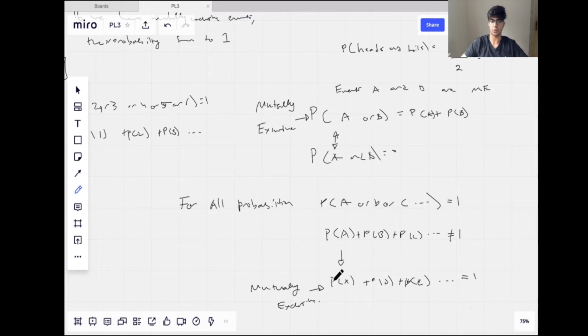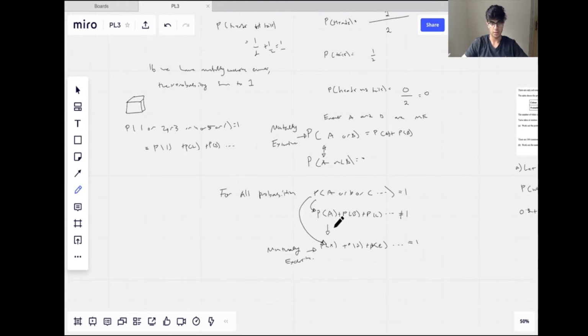So this is a key thing to remember. For normal probabilities, this does not imply this. Because of this, we don't have this, but for mutually exclusive, we do. So just a really important thing to remember.